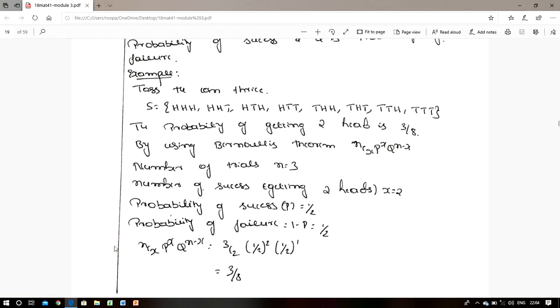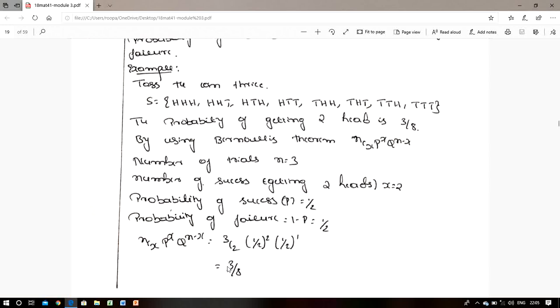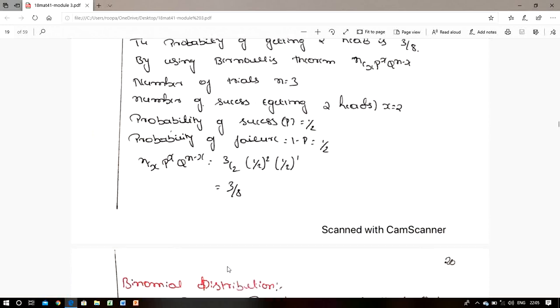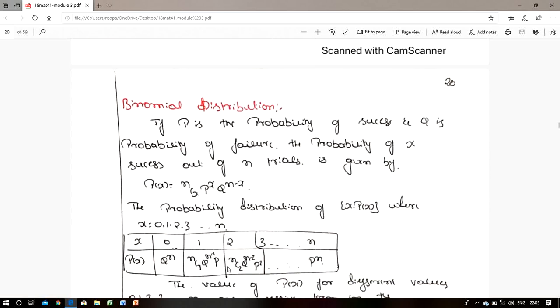Now we put all the values in this equation, nCx p to the power of x into q to the power of n minus x, that is 3C2 (1 by 2) whole square into (1 by 2) to the power of 1. Simplifying, we get 3 by 8. Like that, we use binomial distribution. The binomial distribution states that P of x is equal to nCx p to the power of x into q to the power of n minus x.